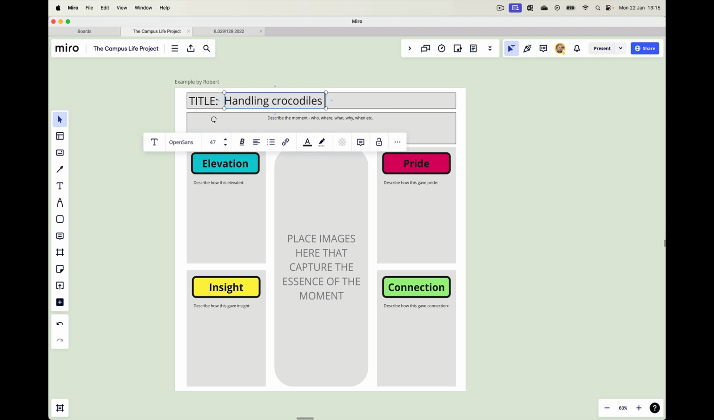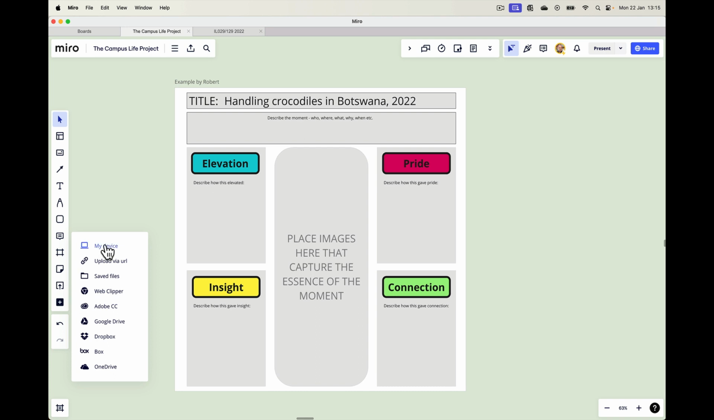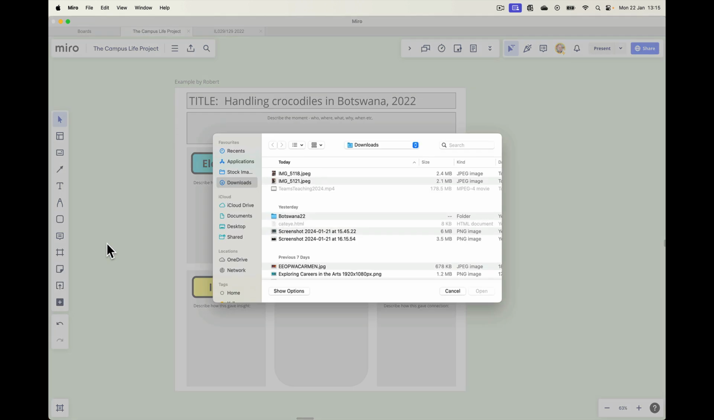So I'm doing handling crocodiles in Botswana, 2022. So we went to Botswana, that's the country my wife comes from, and the children had a go at handling crocodiles. Let's get a couple of photos now. So I'm going to use the upload tool, and they're on my device in downloads.